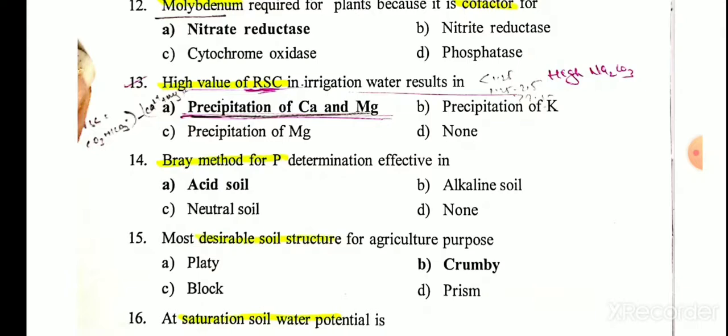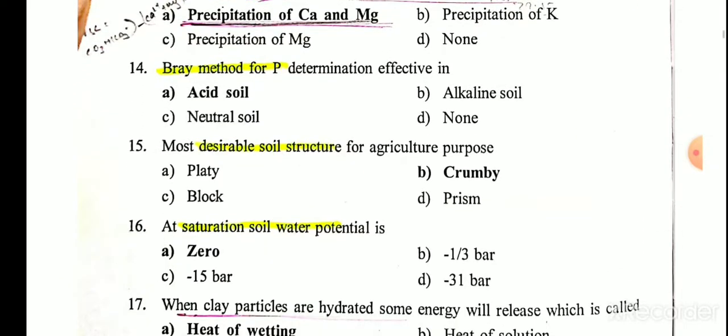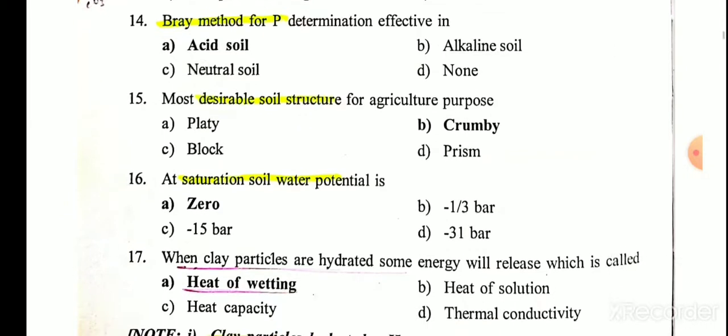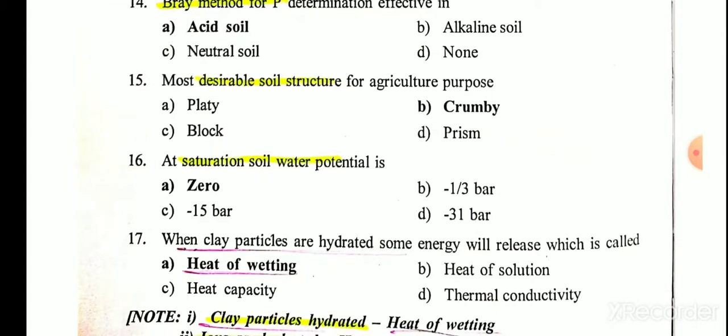Bray method for phosphorus determination is effective in acid soil, and for alkaline and neutral soil, Olsen method is used for phosphorus determination. Most desirable soil structure for agricultural purpose is crumb. If crumb is not in the option, then you will go with spheroidal type of structure. At saturation, soil water potential is 0.